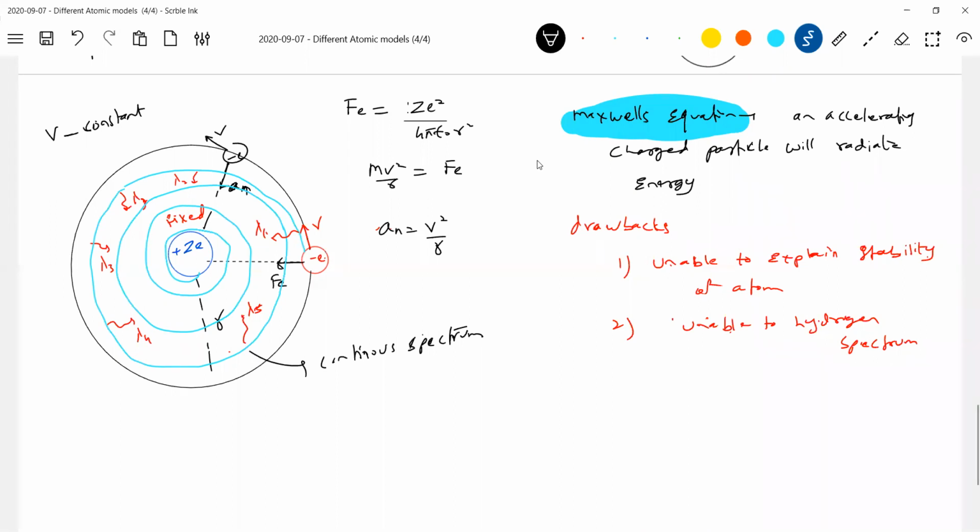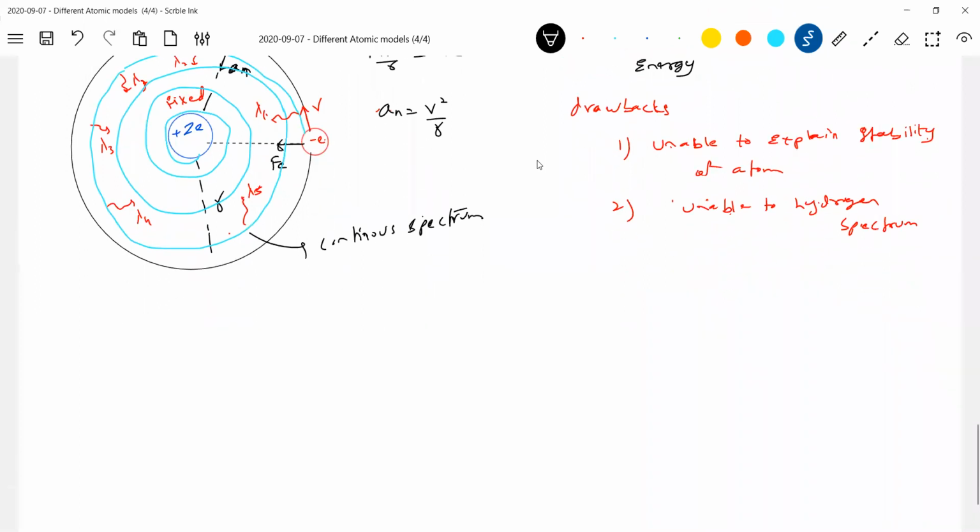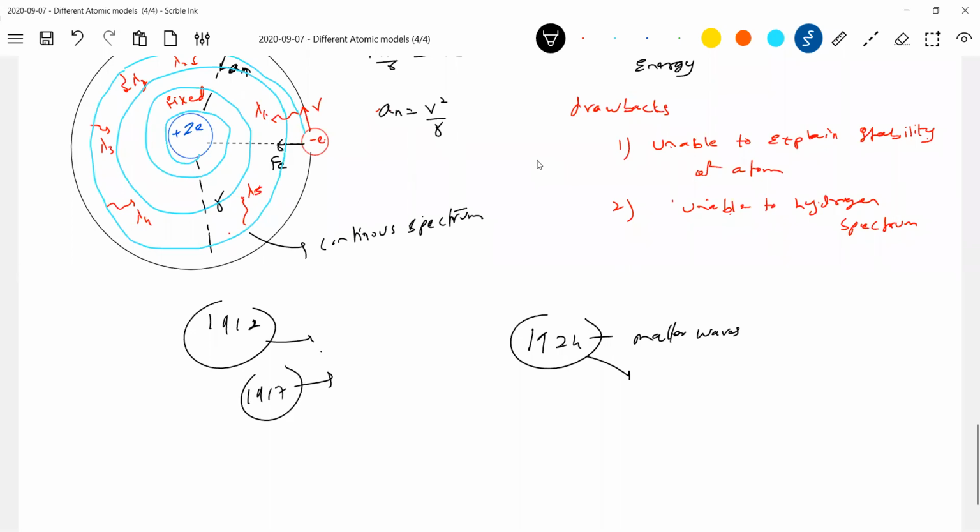So Niels Bohr was assigned the work of studying Rutherford's model by one of his teachers. In 1912, Planck's radiation law was available, and Einstein's photoelectric effect, the idea of the photon, was available, but matter waves came in 1924. This is very important. Don't think that first matter waves came, then Bohr's atomic model. No, first Bohr's atomic model came, proposed from 1912, and by 1917 Bohr was able to propose his atomic model.